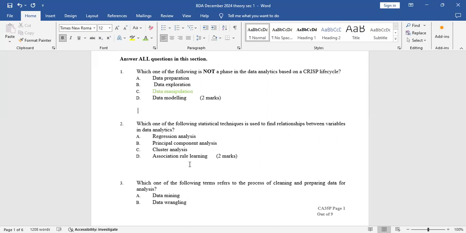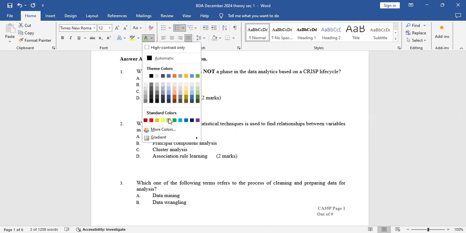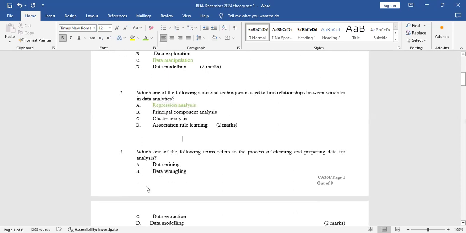Cluster analysis helps you to identify the clusters within a system. Then association rule learning is an algorithm that is used in data mining. So the correct answer, the statistical technique that is used to find the relationship between variables in data analytics is the regression analysis. Highlight that. Then we go to number 3. Which one of the following terms refers to the process of cleaning and preparing data for data analysis? So we have data mining,